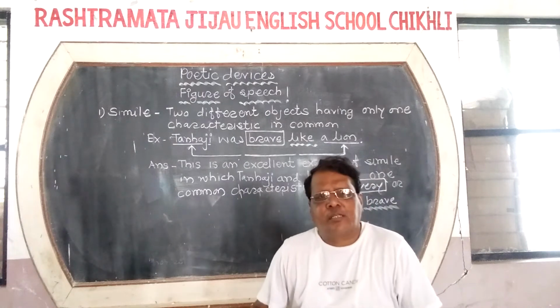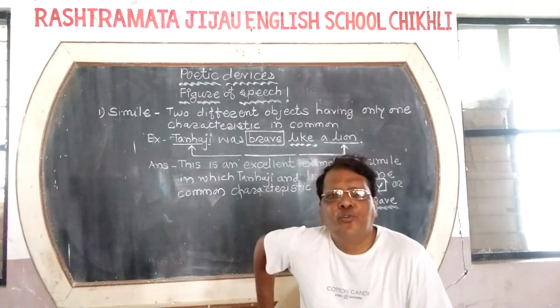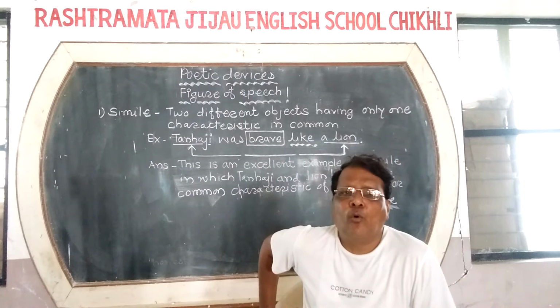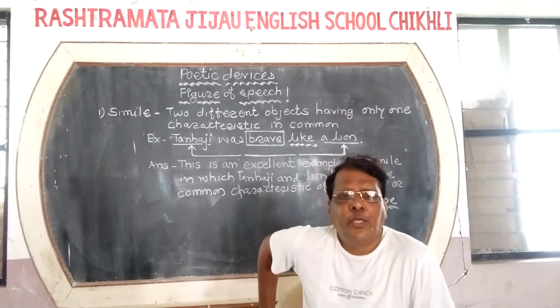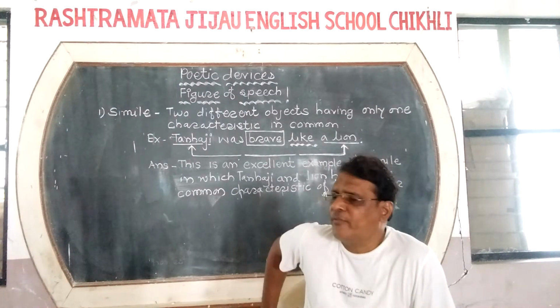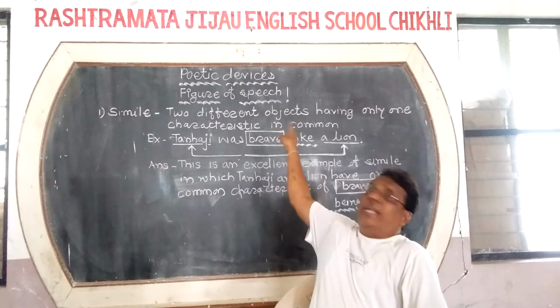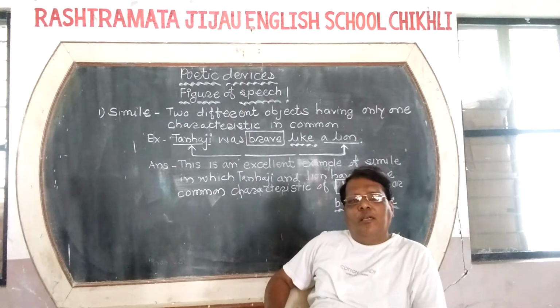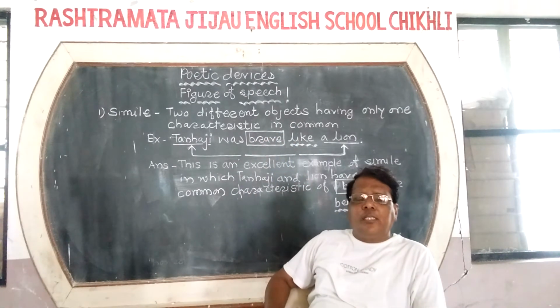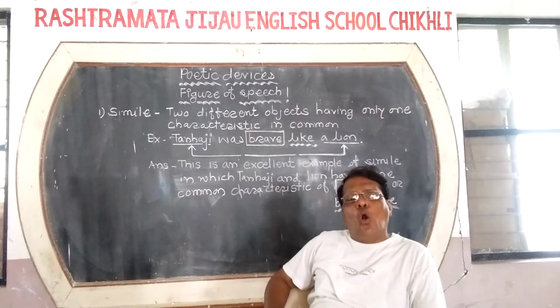Good morning, students. As usual, today we are going to start a new poetical section named poetic devices. In other words, it is also called figure of speech.